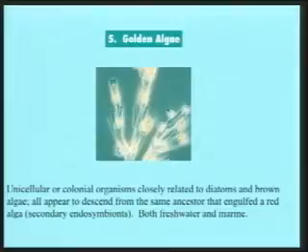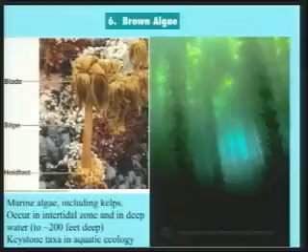Now, the golden algae are another straminopile group. I don't have much to say about them. They're golden because of these carotenoid pigments. But they're usually unicellular, occasionally colonial, like here, mostly planktonic organisms, both in freshwater and marine situations. But it is a distinct clade of algae from that same ancestor.